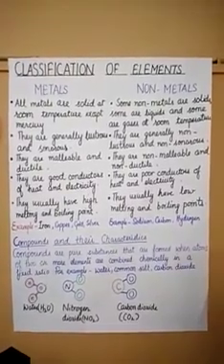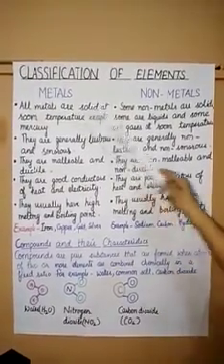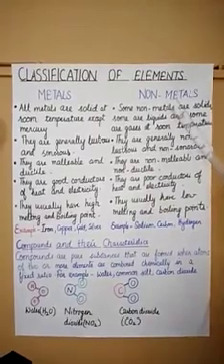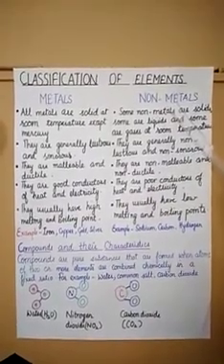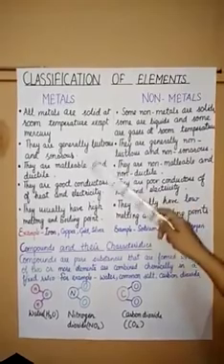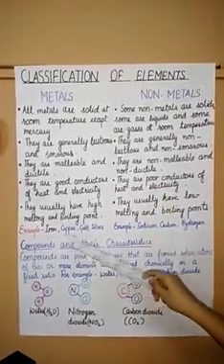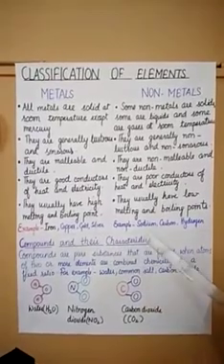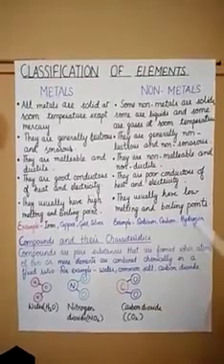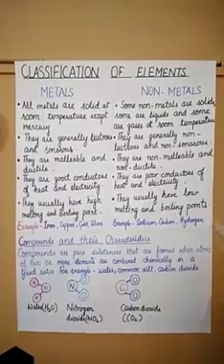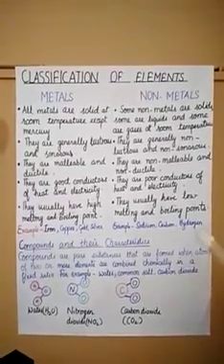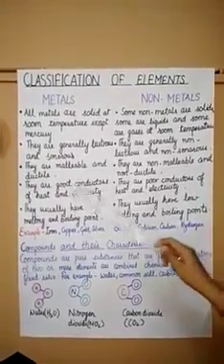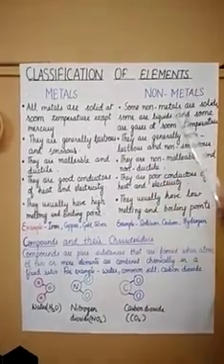Elements are classified as metals or non-metals based on their properties. So elements such as iron, copper, gold, silver are the metals, and sodium, carbon, hydrogen, nitrogen, chlorine, sulfur all are non-metals. Now we'll study the properties of metals and non-metals.